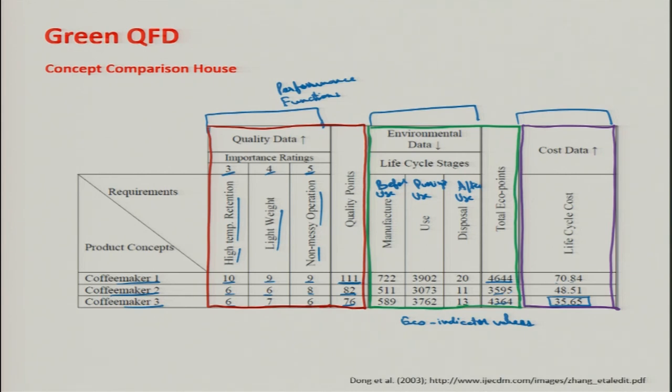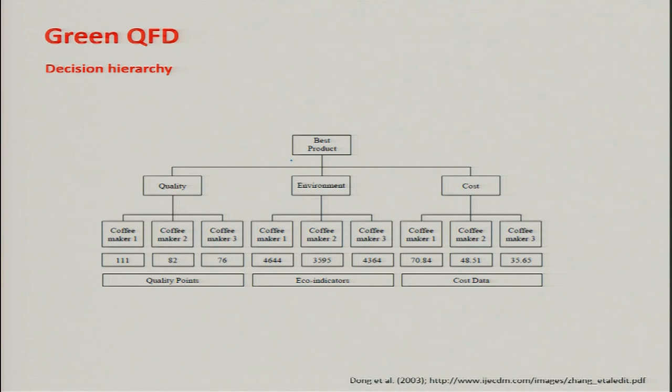Next, we have a decision tree, a decision hierarchy. The best product has to be chosen from coffee maker 1, 2 and 3. We have the quality points, eco indicators and cost data. In order to compare the products in terms of their environmental, quality and cost attributes, pairwise comparison was carried out for each of the products.